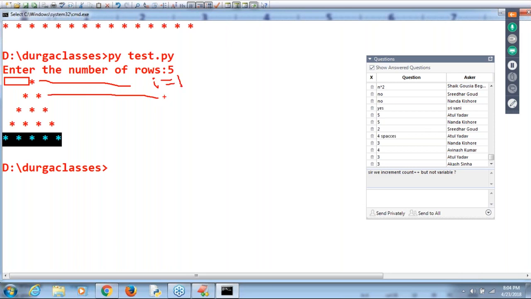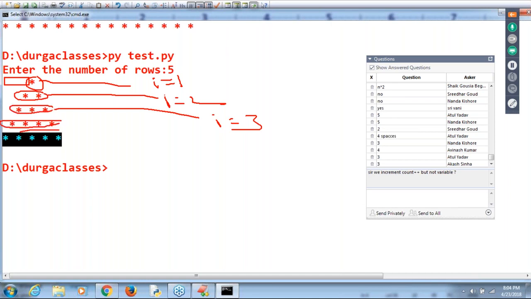Second one, the I value is equal to 2, because that is the row number. Third one, the I value is equal to 3. In the first row, how many stars are required? 1 star. Second, 2 stars. Third, 3 stars. 4 stars, forget about spaces. And then 5 stars are required. So the number of stars is always equal to the I value. Remember that.